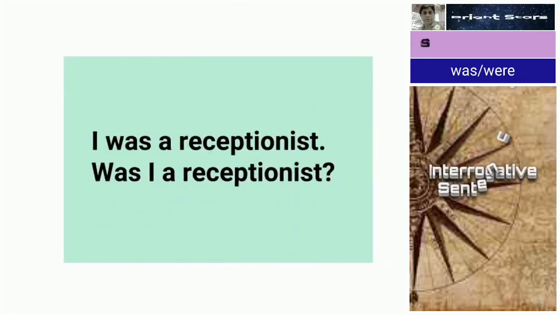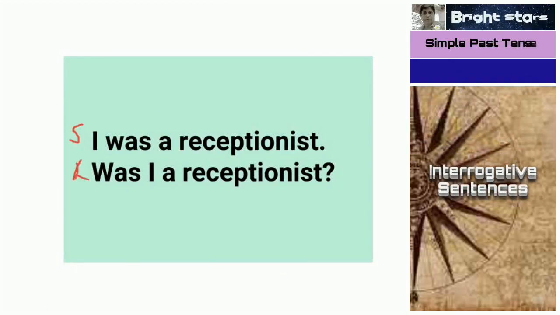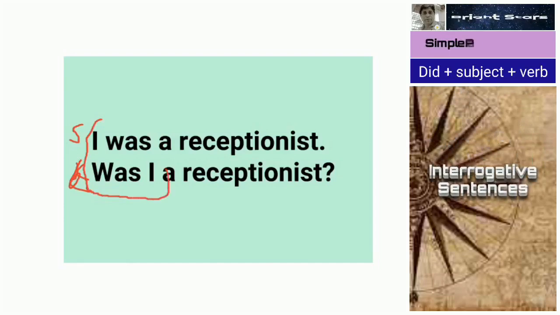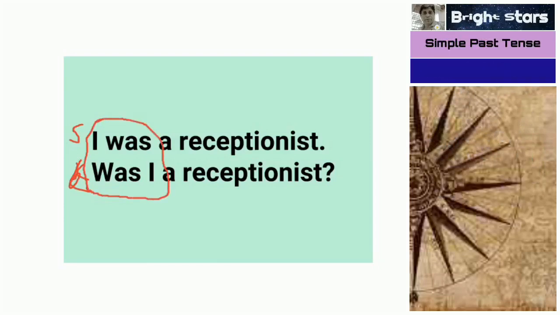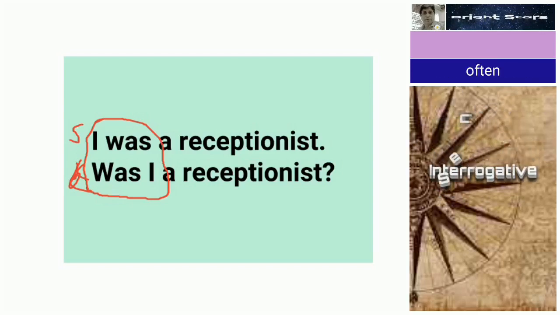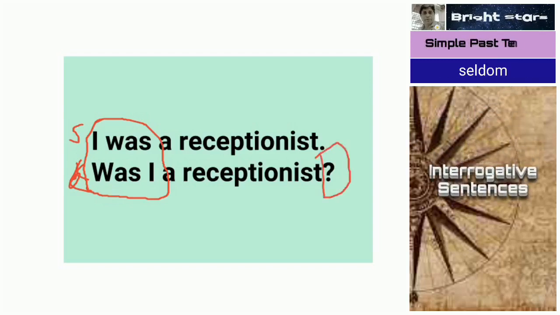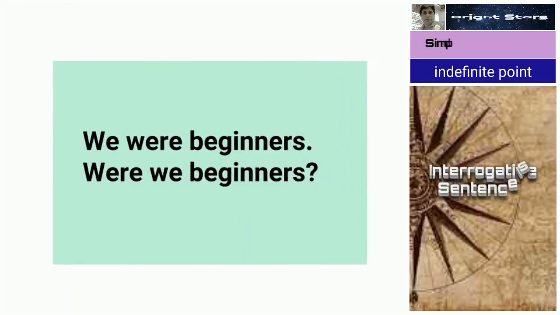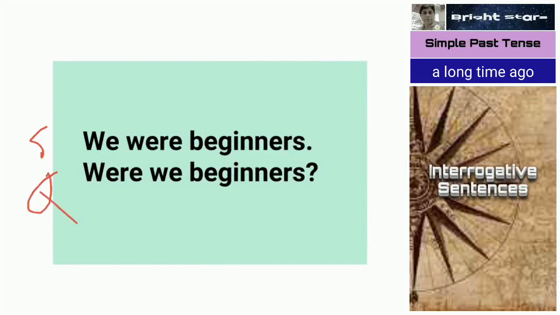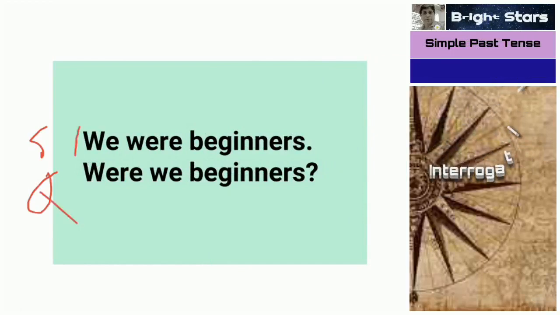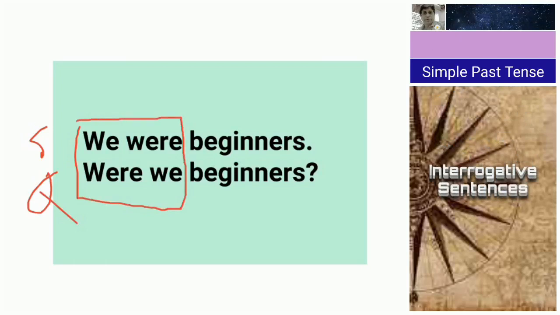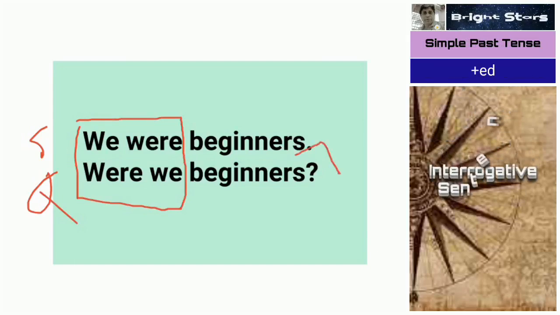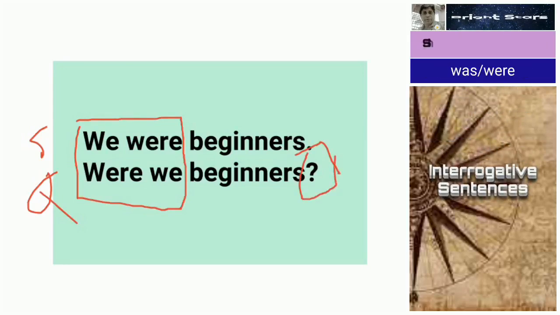Next you see another example. Statement, question. I was a receptionist becomes was I. I was becomes was I, and at the end we add this question mark. Next one, statement and a question. We were beginners. Were we beginners? Simply this one is inversion. We were becomes were we, and at the end we add this question mark.